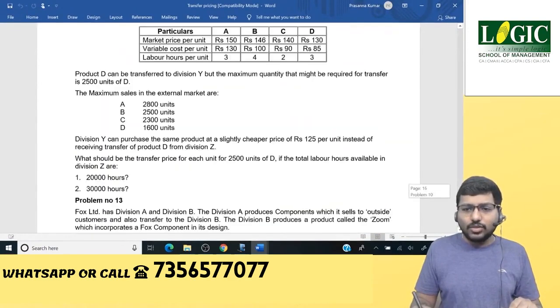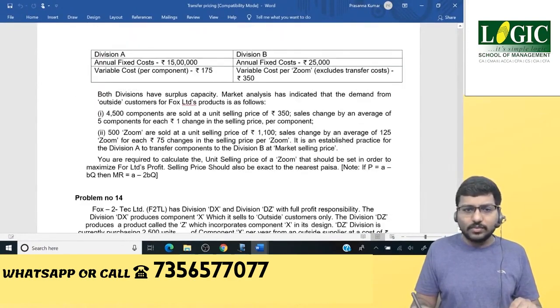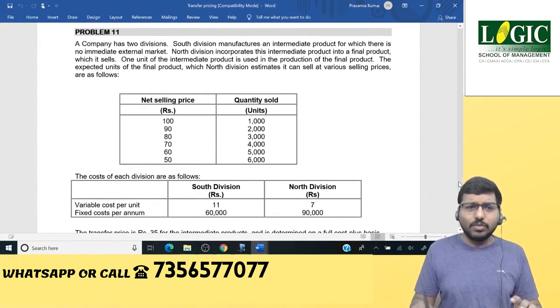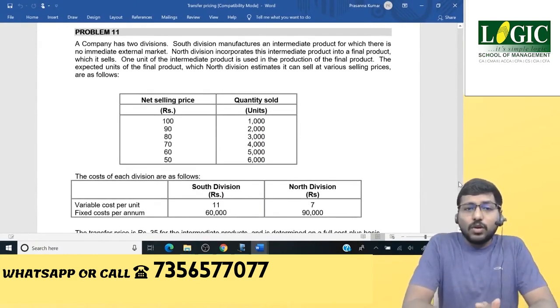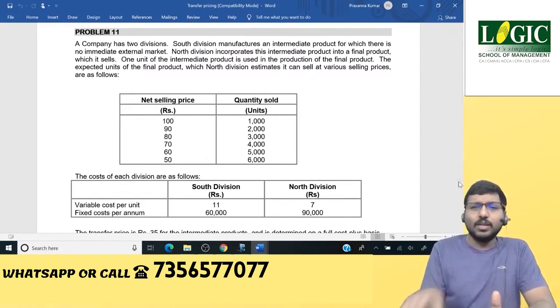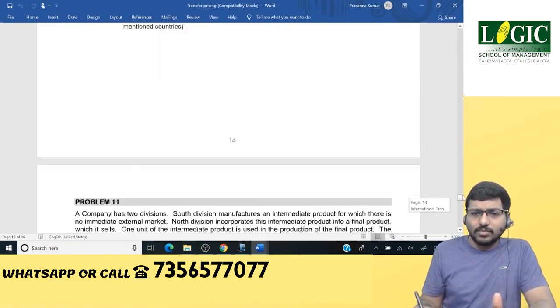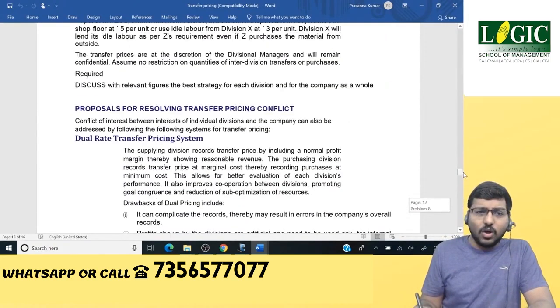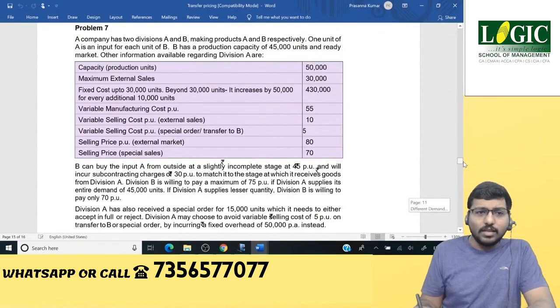So I want you guys to take that particular document where you have only some 4 or 5 problems. So now we're going to solve a sum called problem number 11. Okay, don't worry about the first 10 sums, guys. Here you have got the first 10 sums now. All these are present in the material which I've sent you. I'll tell you. Say for example, see here. Why the problem is named as 11, you'll get clarity. See here, guys.